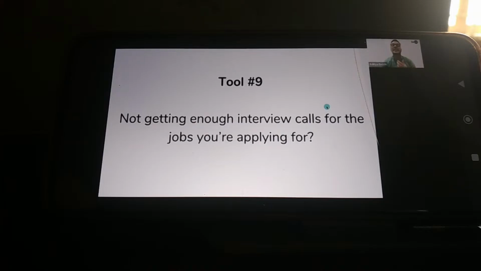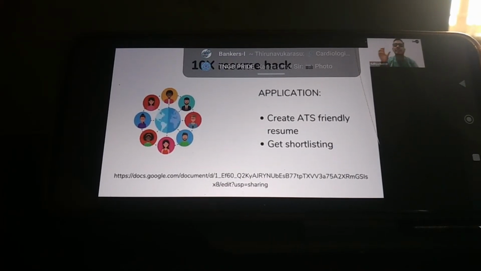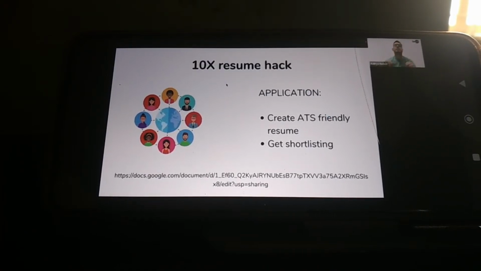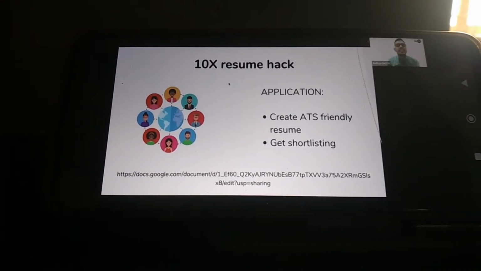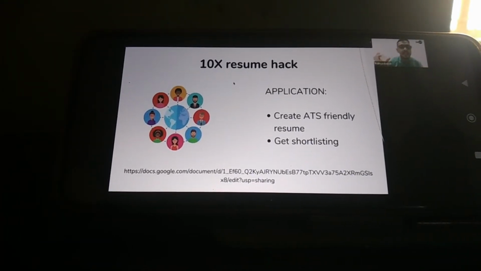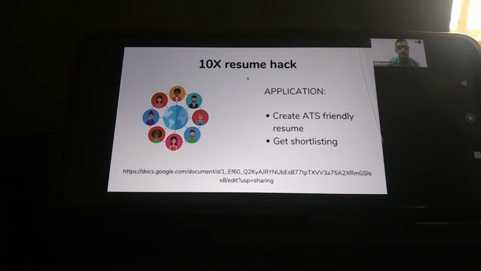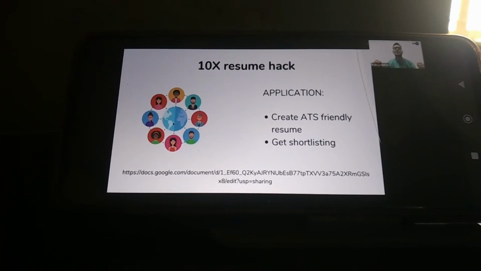With the help of making an ATS friendly resume, guys. This is our 10x resume hack. ATS means applicant tracking system. It is very important for you to make an ATS friendly resume, which helps you get shortlisted. Because otherwise, humans are not looking at your resume. Software is looking at your resume, and if your resume is not ATS friendly, you will not get called for interviews. So how do you make an ATS friendly resume, guys?